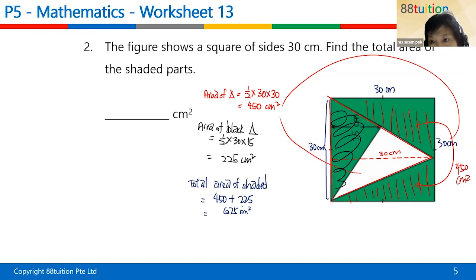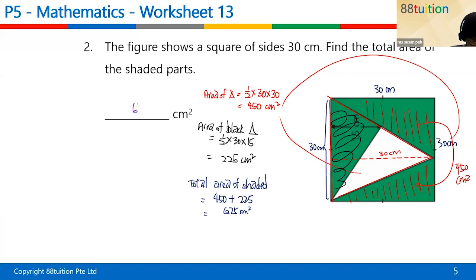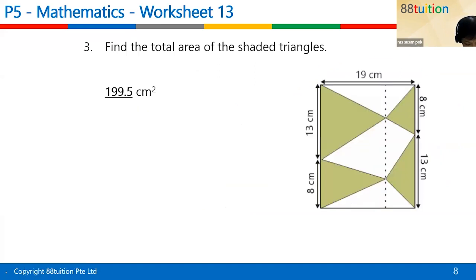So far, okay. Corinne, can, sorry, this one is Phone. Can you understand what I'm teaching now? Yes, okay. Then who else? Corinne, okay? Angeline can understand, right? If not, you have to ask, drop a question. Okay, all right. So let me write down 675 cm square. Okay.